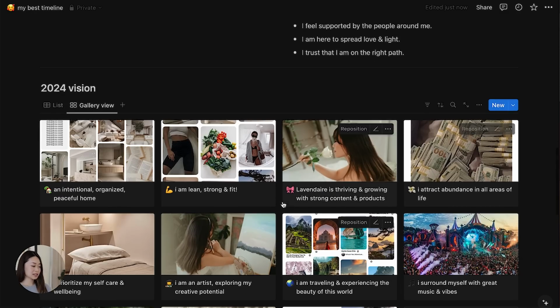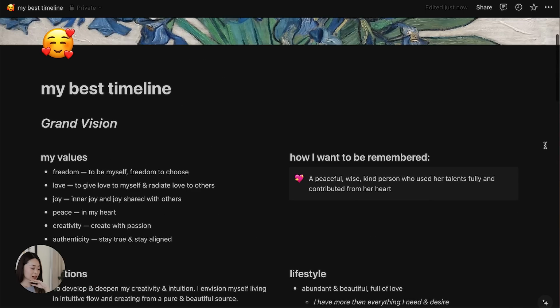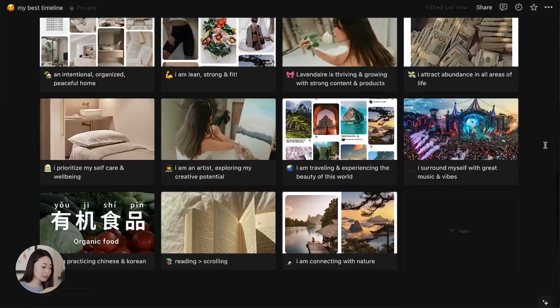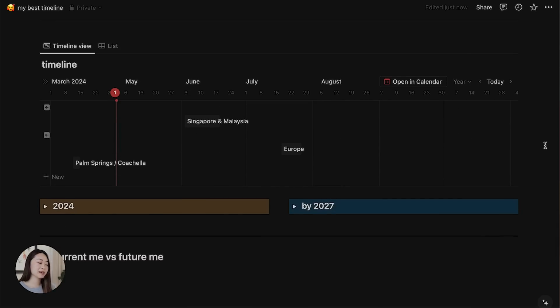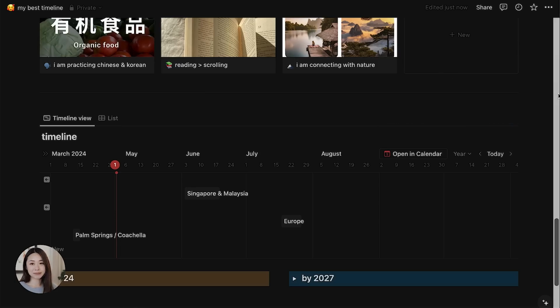So anyway, the bottom is really less important. The main part is this goals, vision part, as well as everything on top. You can see everything goes from most important to least important. So I spend more time on the upper half of this template than I do on the bottom half, but I like to have it there because I do come back to look at current me, future me, and yeah. So that is the template for my best timeline.